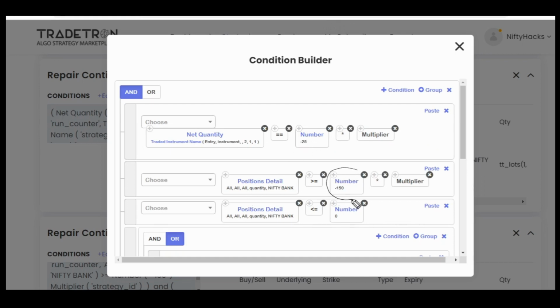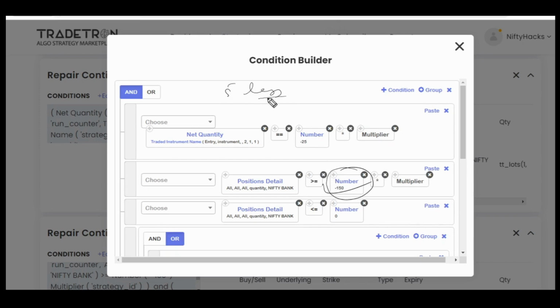Now this was giving problem to many people, that why can't we use here minus 125? You can use minus 125 here in place of minus 150, but I have used minus 150 because once or twice while I was testing this strategy on paper trade, Bank Nifty gave more than 400 points move within a second. At that time the leg numbers got disturbed, and I was having more than 5 legs.